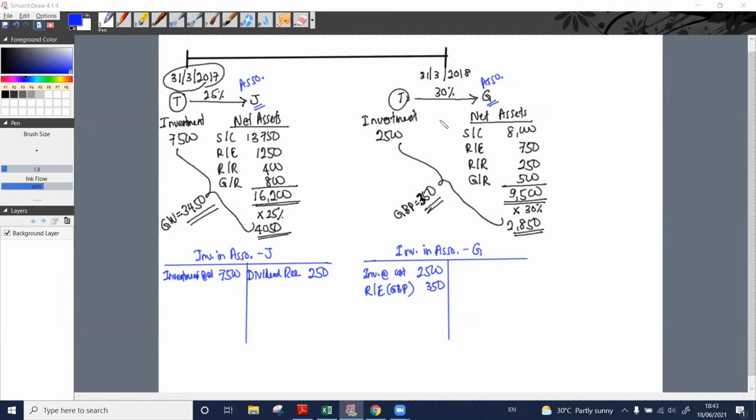210 is our profit share. So how can we account for that? What is the double entry? Investment in associate account debit.